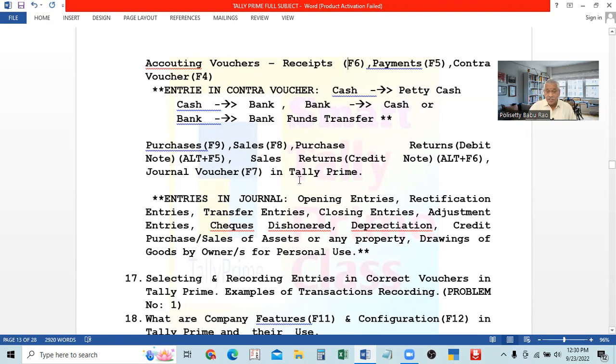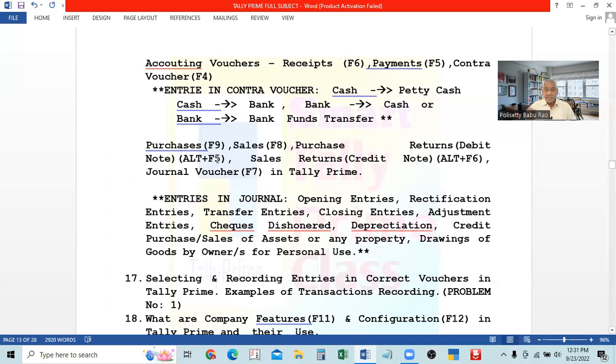For this debit note, I told you this is not visible. Only F4 to F9 will be available on the keyboard. That is why this is not available there. For that, Alt plus F5 is the key. For debit note, Alt plus F5. This will be available. See here, it is not available up to F9.